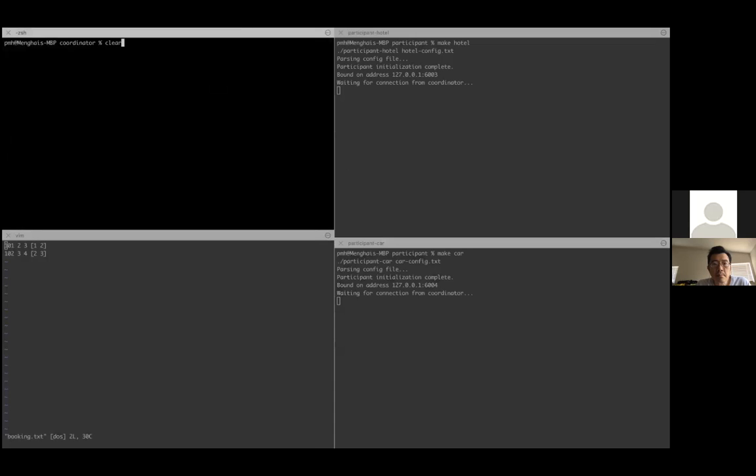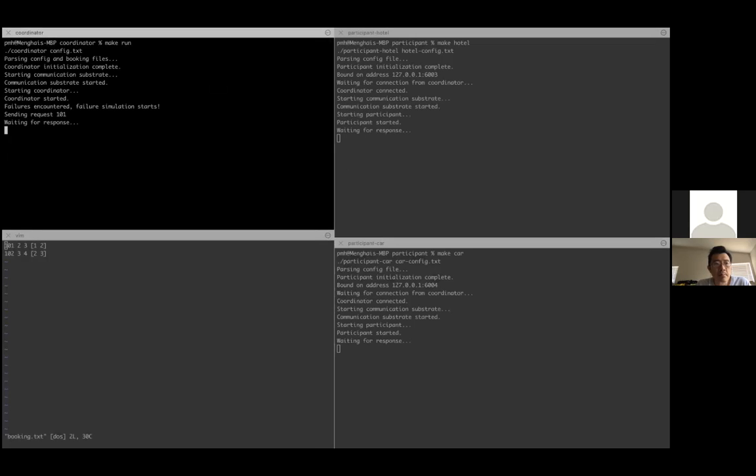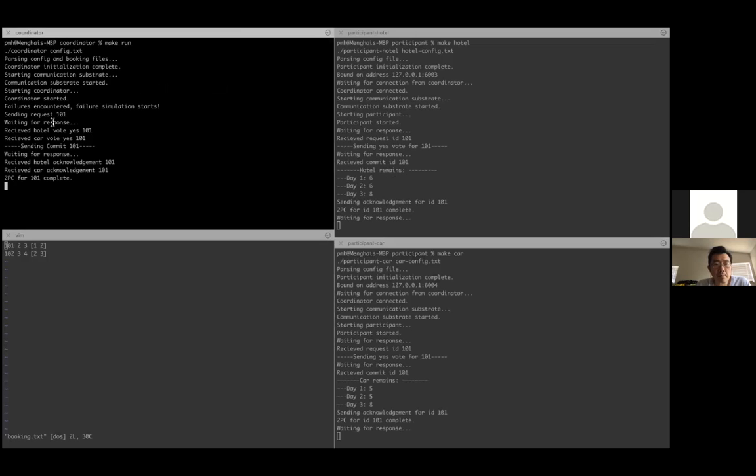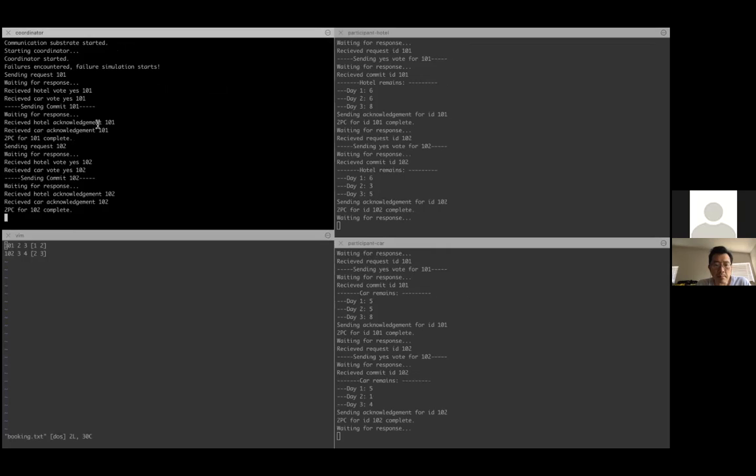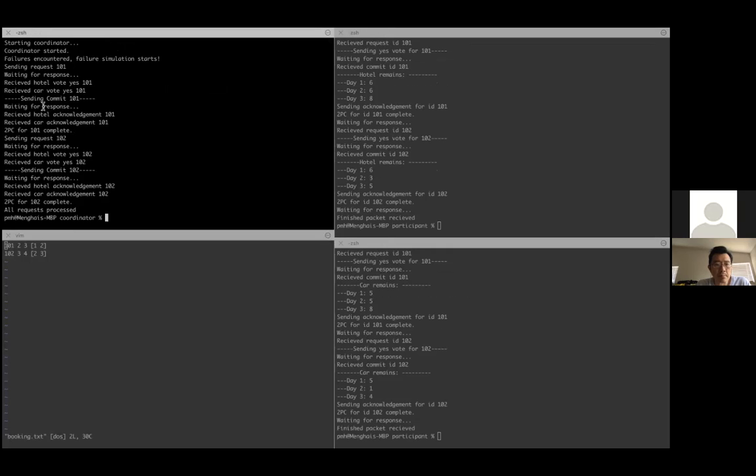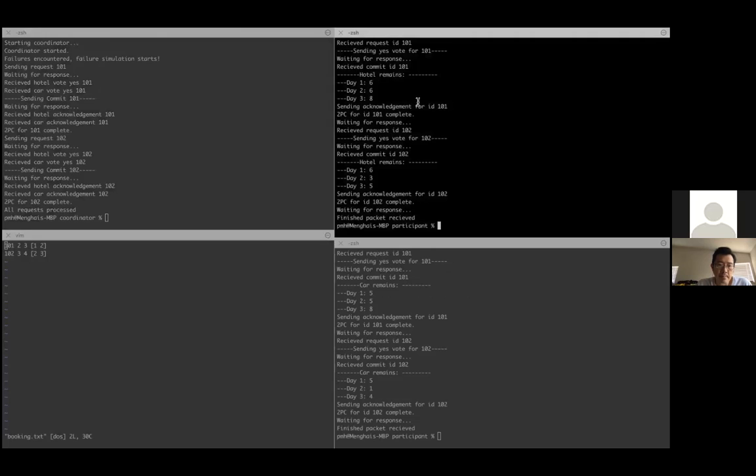Start 2 participants and run. So first I send the request here, and the coordinator will receive 2 vote yes, and then commit, and send the next request, and receive 2 votes, and then commit. So we can see the final result for hotel here.